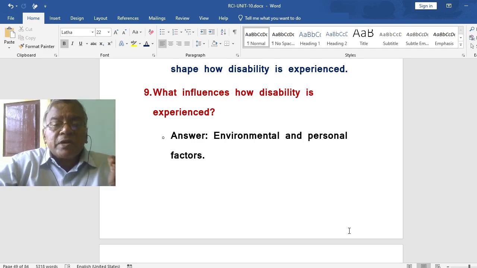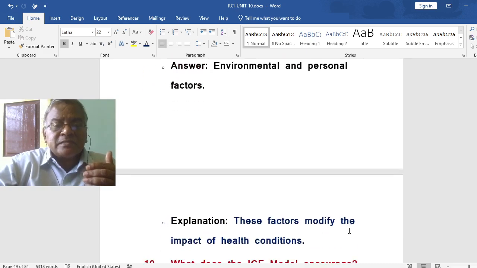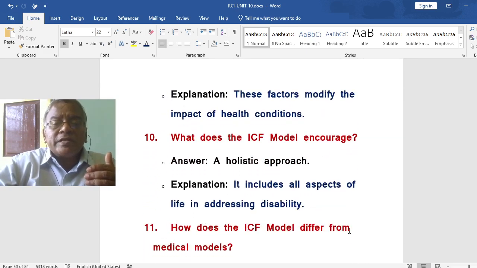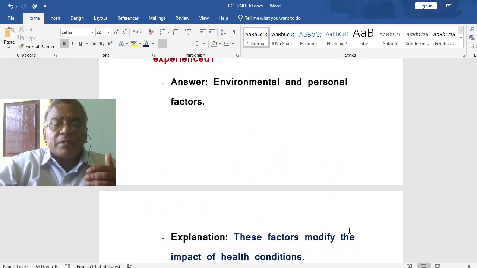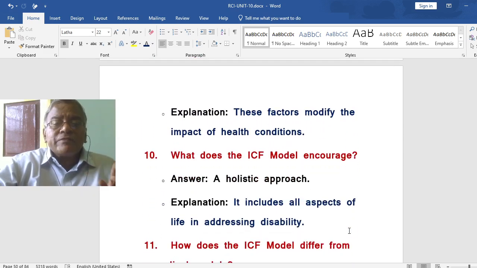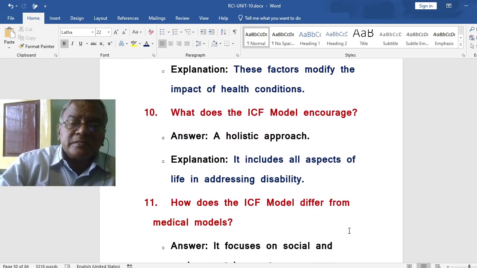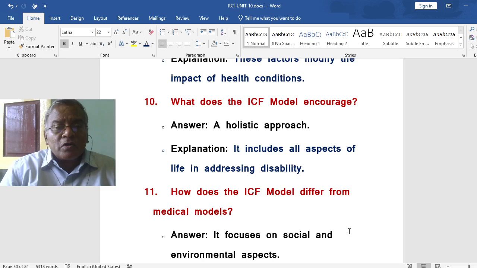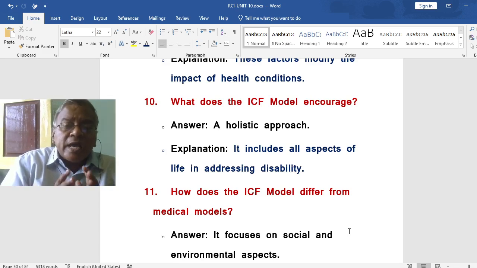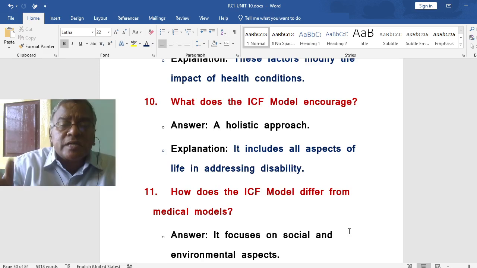What influences how disability is experienced? That is the environmental and personal factors. This is how disability is experienced. These factors modify the impact of health conditions. If you have social support, the health condition improves. That is the idea here. What does the ICF model encourage? ICF model encourages a holistic approach. It includes all aspects of life in addressing disability.